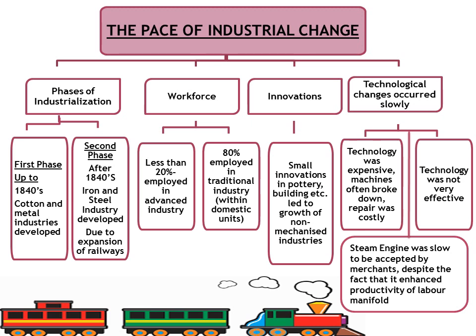But small manufacturing did not remain stagnant. There were many small innovations in pottery, building, etc., which led to the growth of non-mechanized industries as well. New technology was coming up, but the changes were slow because new machines were expensive. They very quickly broke down and the repair of these machines was also costly. Moreover, these new machines were not as effective as their inventors claimed them to be.